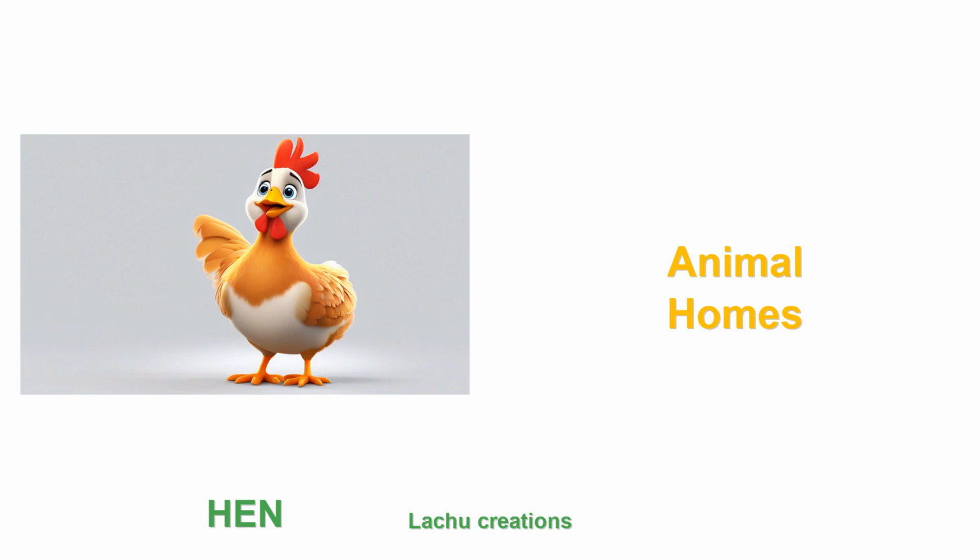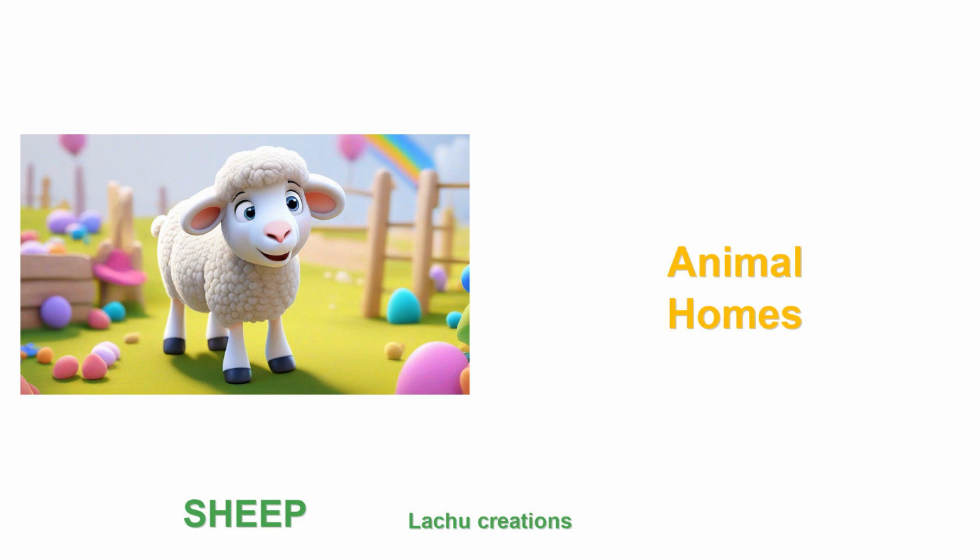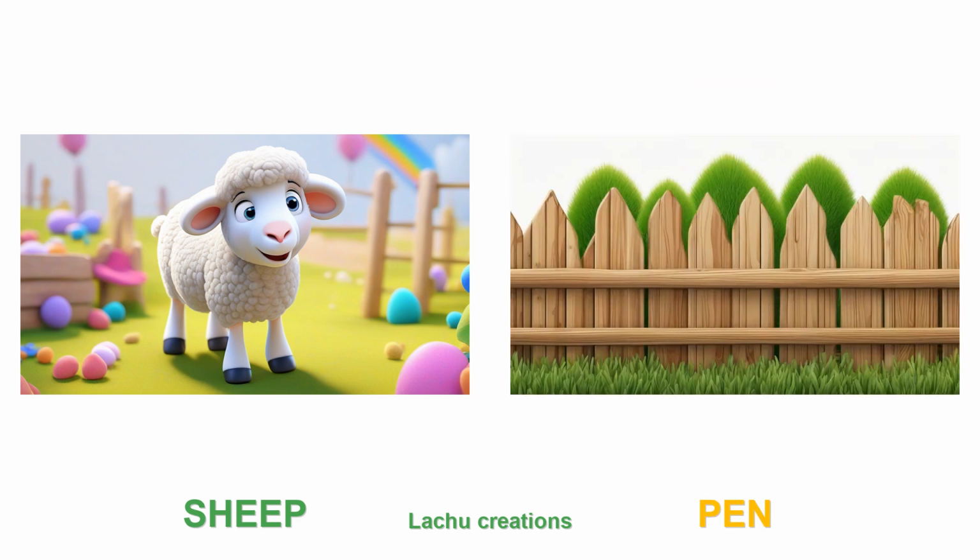This is a hen. Where does the hen live? The hen lives in a coop. This is a sheep. Where does the sheep live? The sheep lives in a pen.